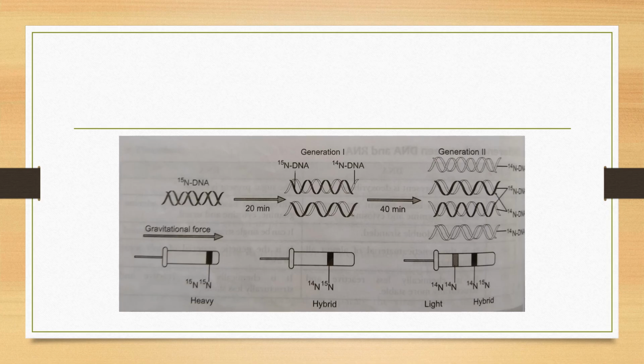So this shows that the method of replication is semi-conservative.